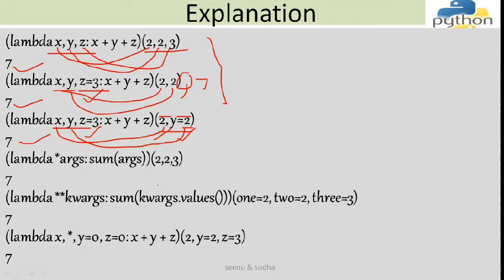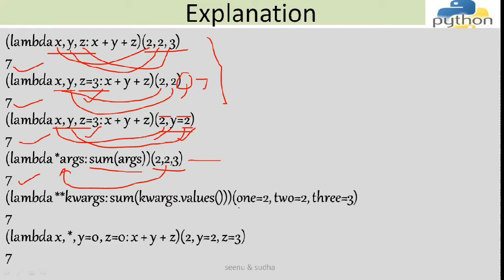In the second example, what we're doing is using variable length arguments. I'm taking 2, 2, and 3, and giving them to the variable length arguments, which is represented as star and then the name of the variable. So I'm saying star args. Now I'm making the sum of these three values which I have passed into the lambda function. So it will return a 7 over here.